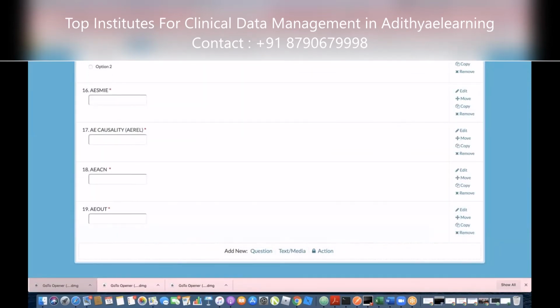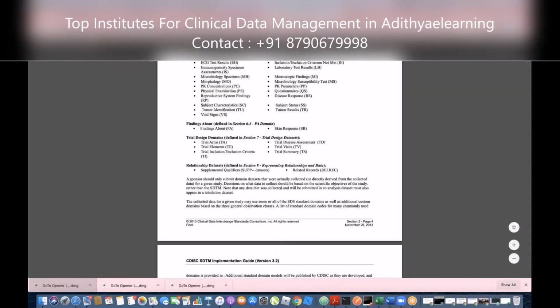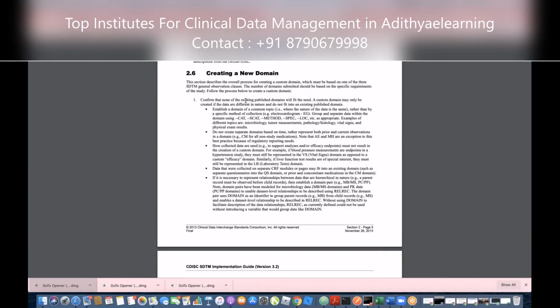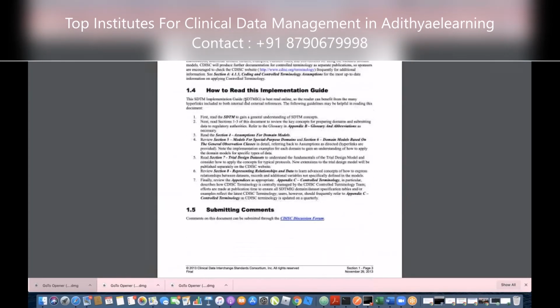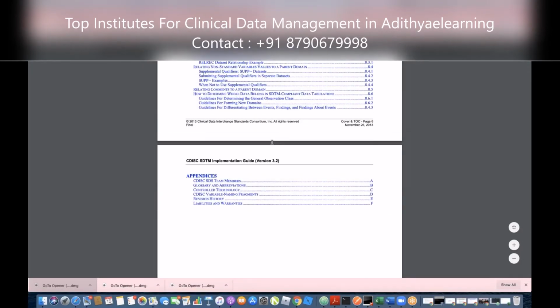Yes. Did you look into the Excel sheet? So the SDTM, do you have it open? Do you have it with you? SDTM, let's see. This one? This is the document, but where's the Excel that you had for the code list? Yeah, it doesn't open on my side, so I don't know.